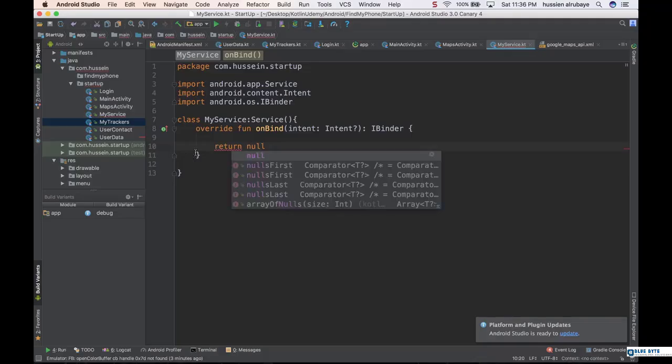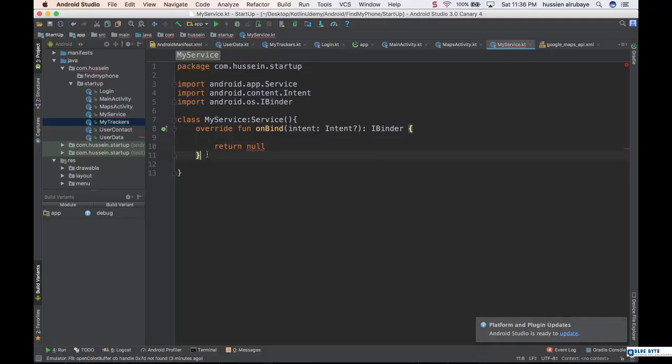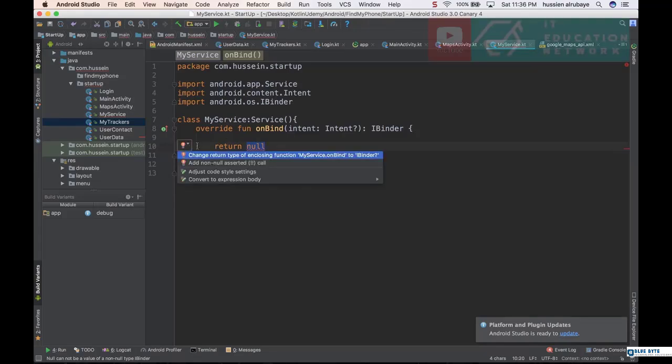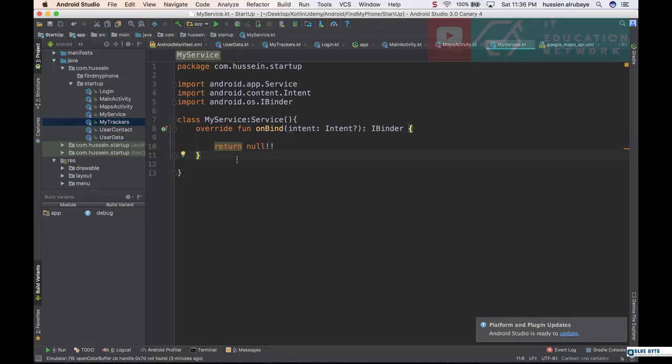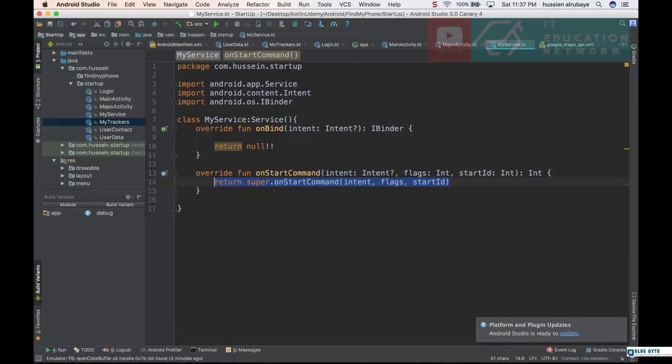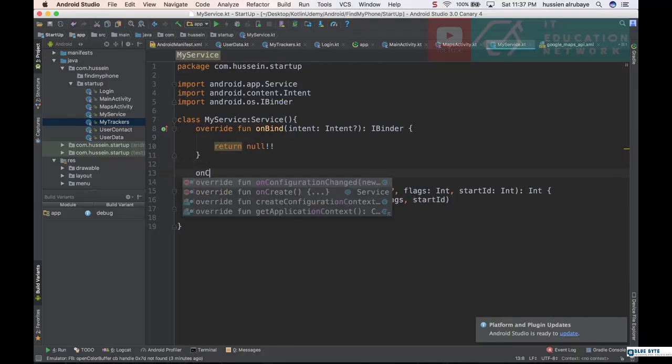Then what is the important part for me? The important part is why I'm returning null. It gives me an error because it expects me not to return a null value. Yes, it expects me to return this value. So now, what more do I have to do? I have to do two methods. One of them, name it onStartCommand, which is this method, and the other method, name it onCreate, which is this one.